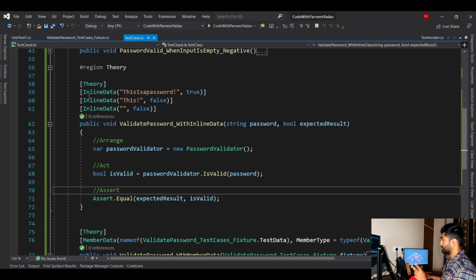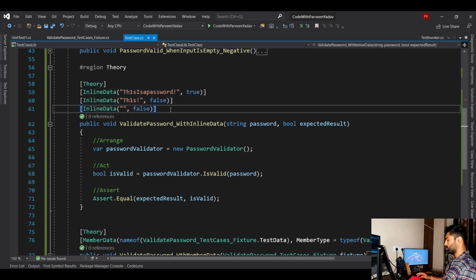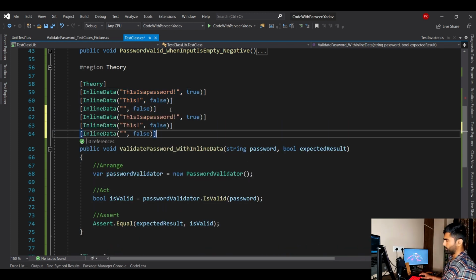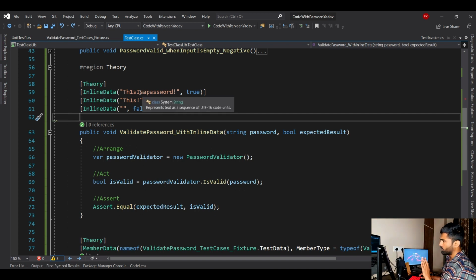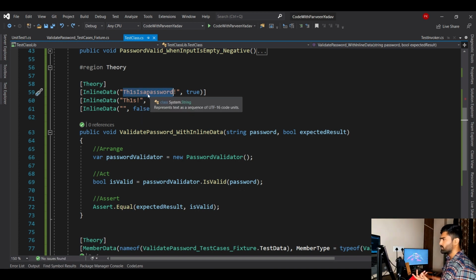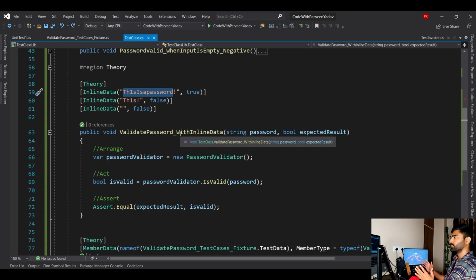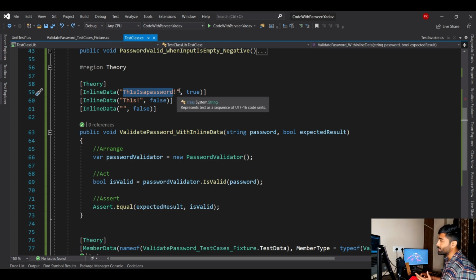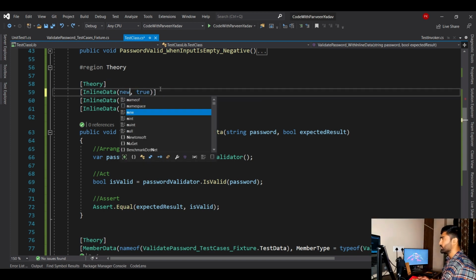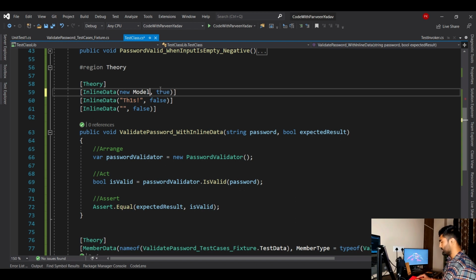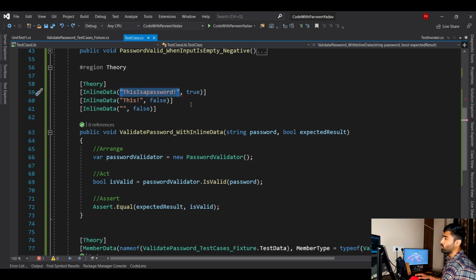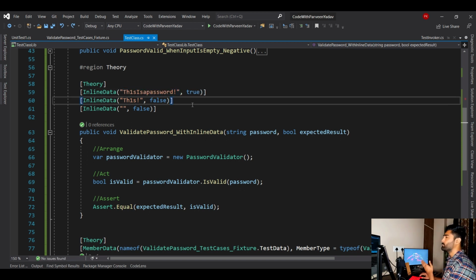Okay, now this is fine, right? Whether you have 3 or 4 or 6, you can write as many test cases as you want. There is no problem. But in this case we had just one input parameter, which is a string. What if you have a complete model, and that model has 10 different parameters? That would be a little hard to declare all those models here, like new, and then assign that model name, and you have to assign like this. In that case, your code won't look clean, right? It would be hard for developers to read what has been written, and your code will look dirty.